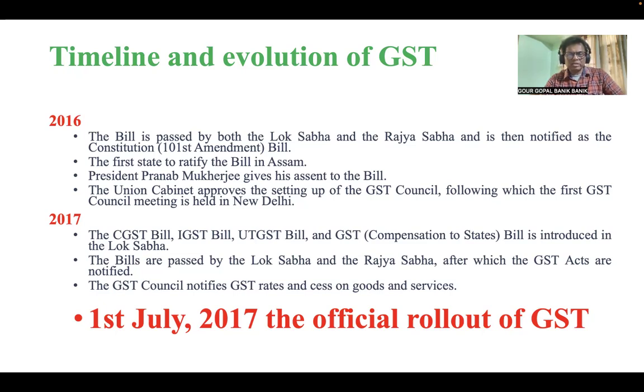The Union Cabinet approves the setting up of the GST Council. At that time, the Union Cabinet suggested that there should be a GST Council because there should be a committee which will do all the activities, setting the rates and how to collect the tax, all these things. So there should be a committee on how to make the policies. And in the GST Council, you remember, the Finance Minister of the Union Government is the chairperson and other ministers are there. I'll discuss the GST Council later on because the GST Council is also very important for you for exams.